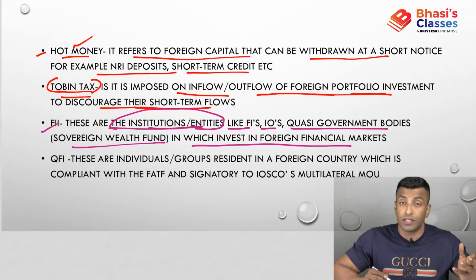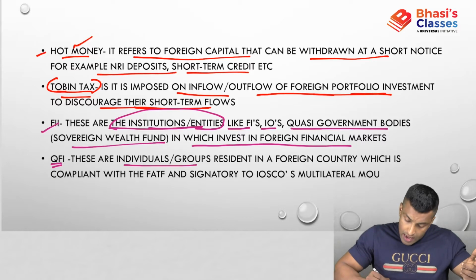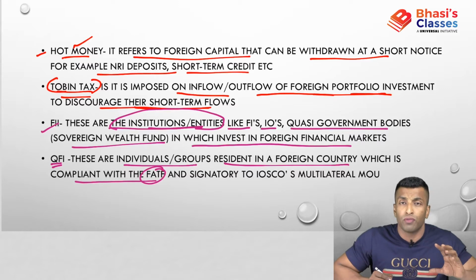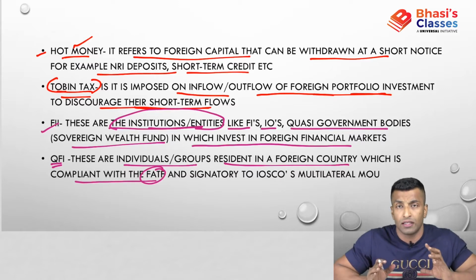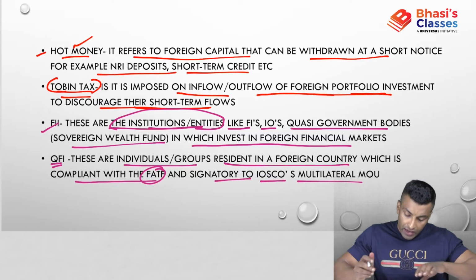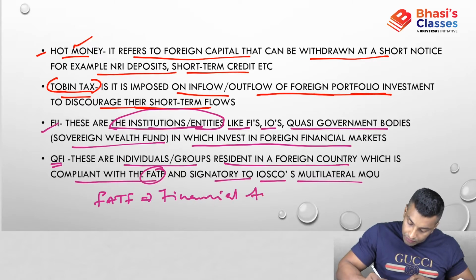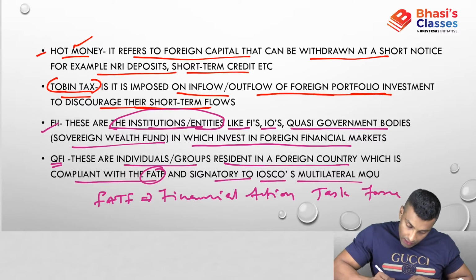So, foreign institutional investors. QFIs are individuals or groups resident in a foreign country which is compliant with FATF, and signatory to IOSCO's multilateral MOU. I'll be briefly talking about what FATF is; in fact, that has to be a separate discussion, and we'll be covering it as part of current affairs. Now, what is FATF? FATF is the Financial Action Task Force.